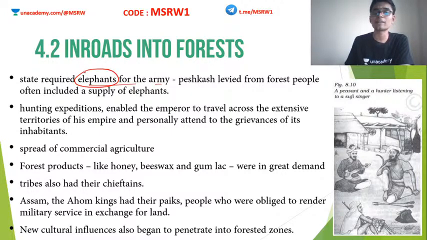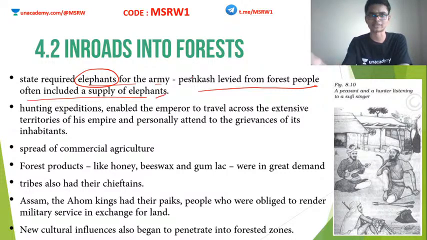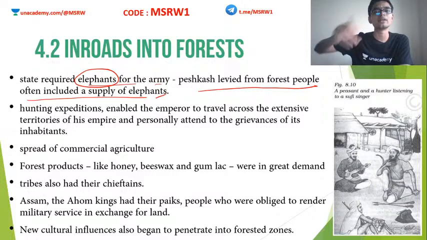So elephants were a part of the Mughal imperial army, and not just Mughals, almost all the medieval Indian kings, even in ancient India, elephants were used as a part of the army. Okay, so the peshkash levied on the forest people often included a supply of elephants. Peshkash is something like a tax. Okay, so this tax also included a supply of elephants. Along with paying this tax in the form of some other goods, they also had to supply the emperor or the king with a particular number of elephants.